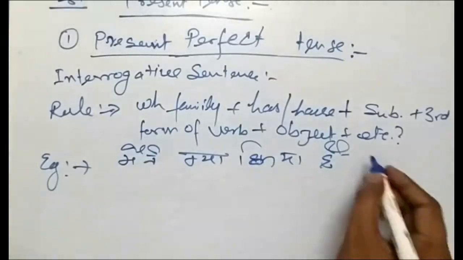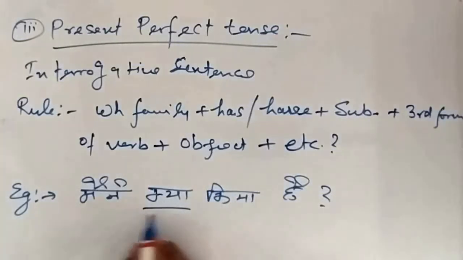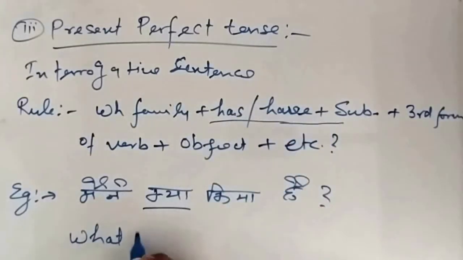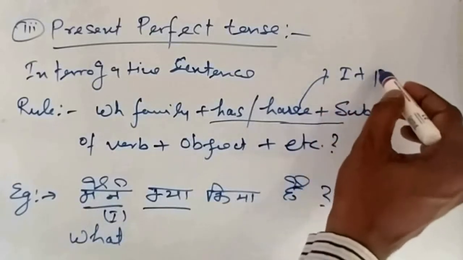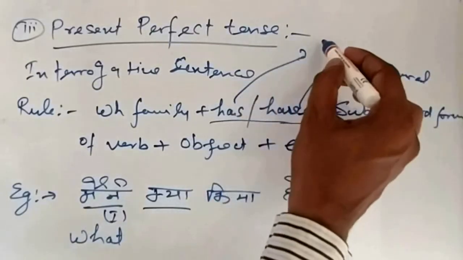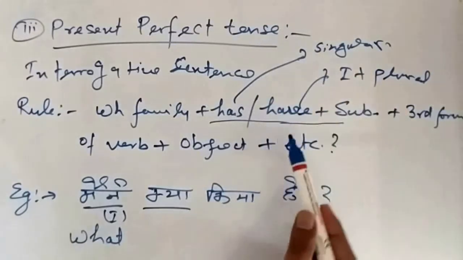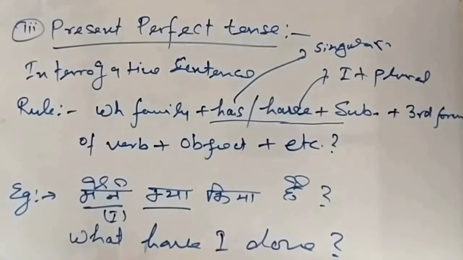Here the kya is coming in the middle of the sentence, so we'll put what. As I told you, has and have here. The subject is I, so with I we have to use have, and with a plural too. With a singular subject it will be has, and with plural and I we have to use have. So: what have I done? In the question mark, you have to translate like this.